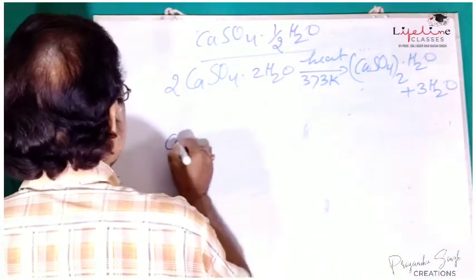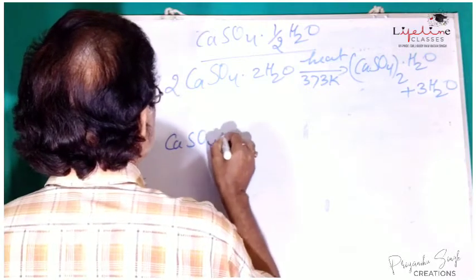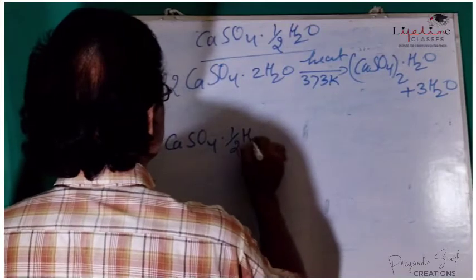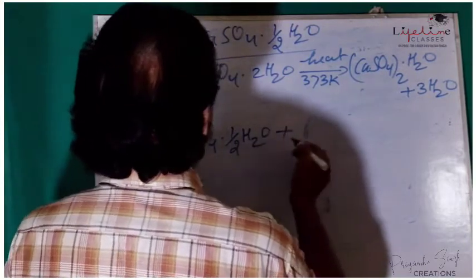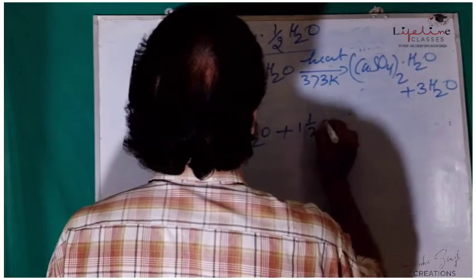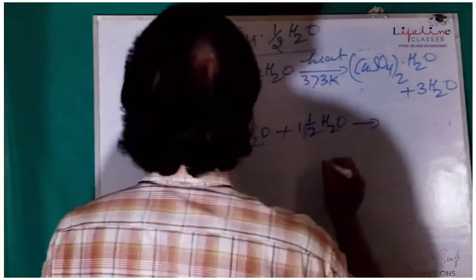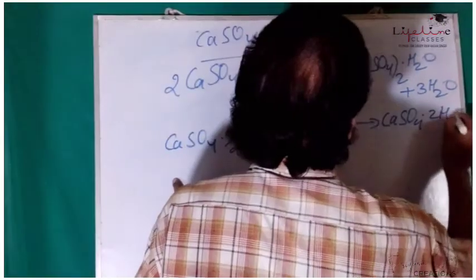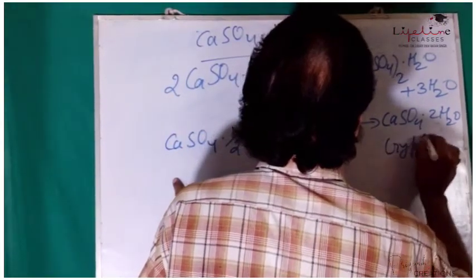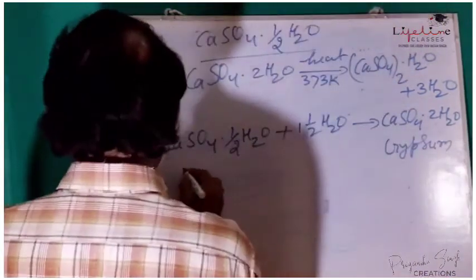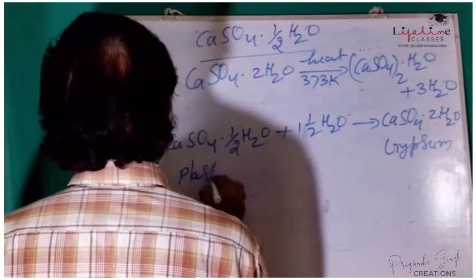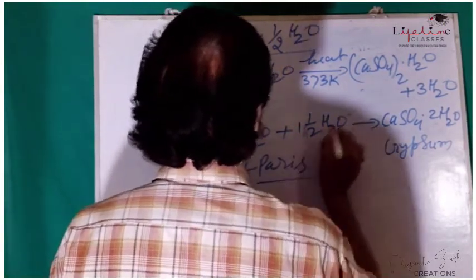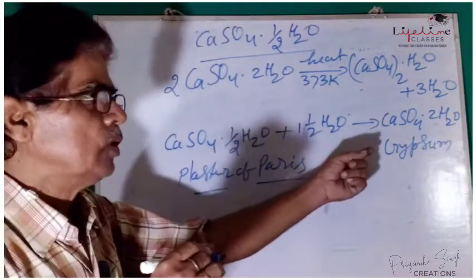CaSO4 half H2O, when it is added with 1.5 H2O, is again converted into CaSO4 2H2O. It is gypsum. So plaster of Paris reacts with water to form gypsum.